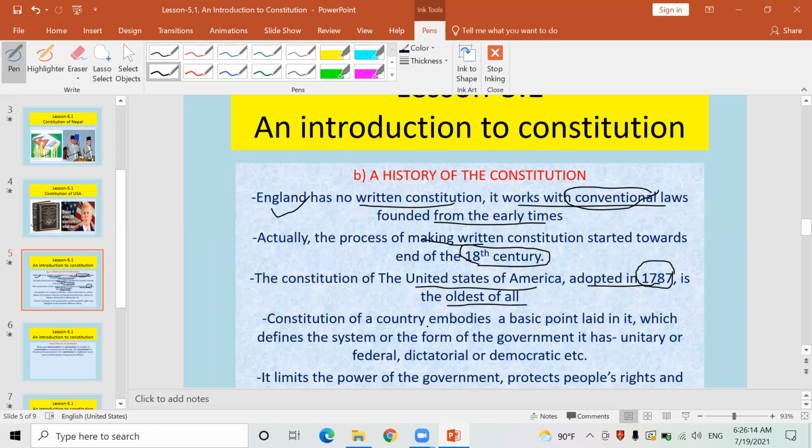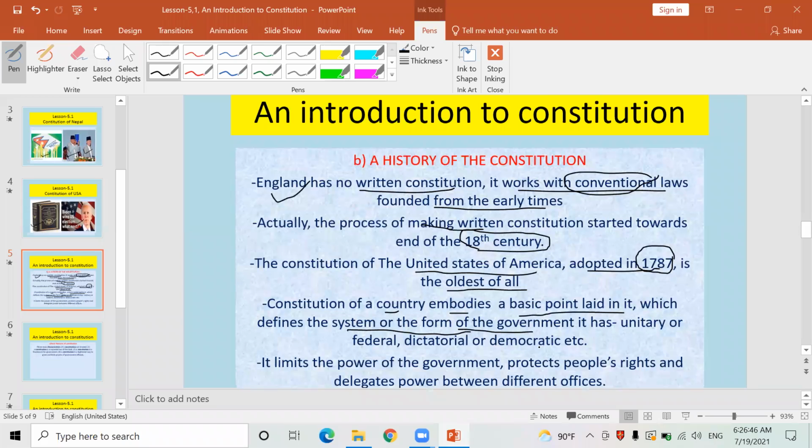Similarly, look here, the constitution of a country embodies. Now, what actually does a constitution consist of here? Embodies means what it consists of, what it includes. The constitution of any country, Nepal, India, USA, any country, embodies, includes basic points laid in it, which define the system or form of the government. What sort of government will be there? Either there will be a presidential system, or prime ministerial system, or either there will be an autocratic government or a democratic government, either there will be a federal government or unitary government. These are all mentioned very clearly in the Constitution.